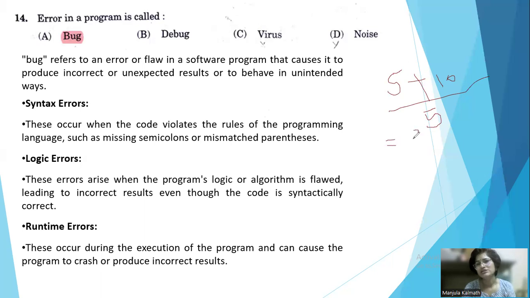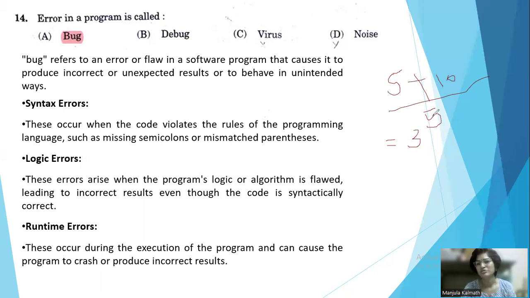Now, the result we are expecting is 3. But the system will take the same formula and interpret it as per its precedence rules. Now here we have plus as well as division. When we compare these operators, higher priority goes to the division and lower priority to the plus here.